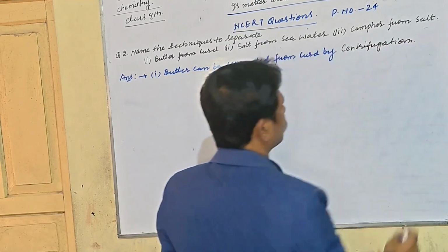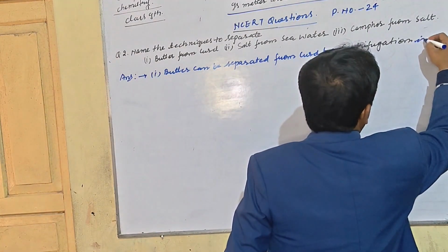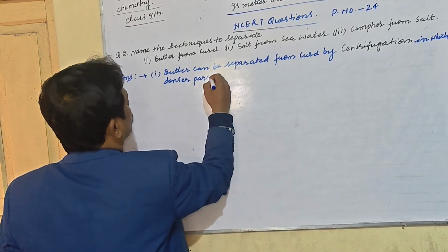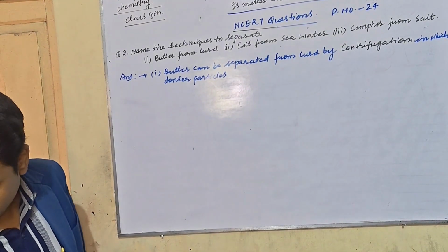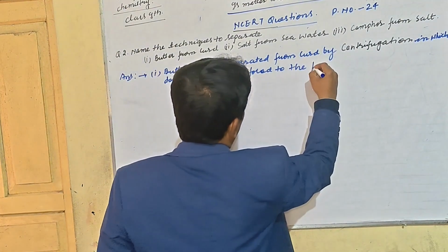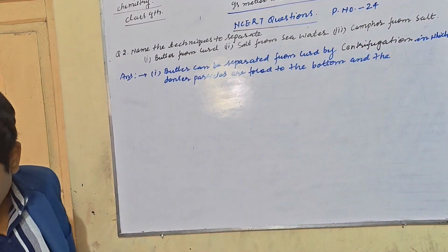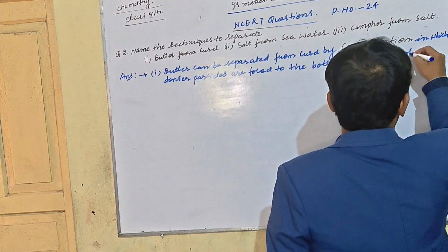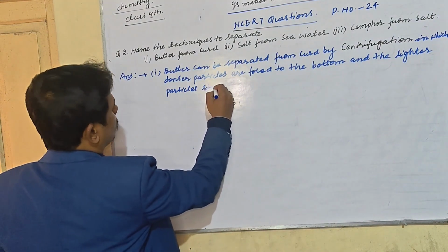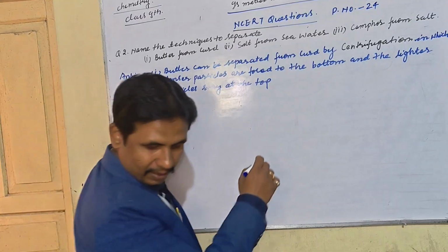In this method, denser particles are forced to the bottom and the lighter particles stay at the top when spun rapidly.